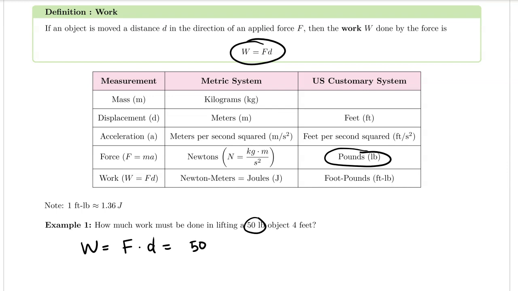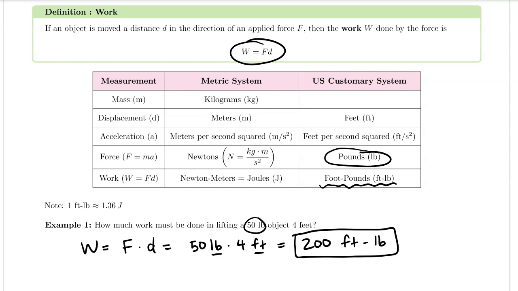So I have 50 pounds times 4 feet. 50 times 4 is 200, and multiplying pounds and feet gives the unit foot-pounds, which is how we measure work in the US system. So that concludes example 1.